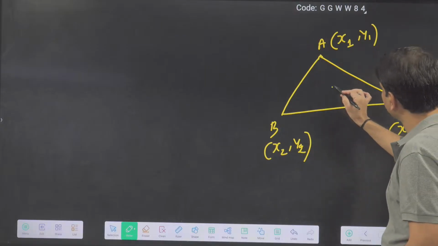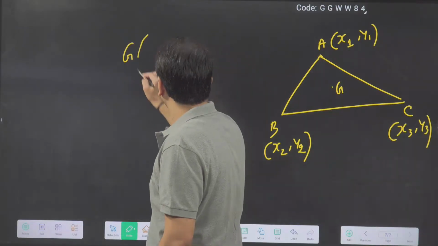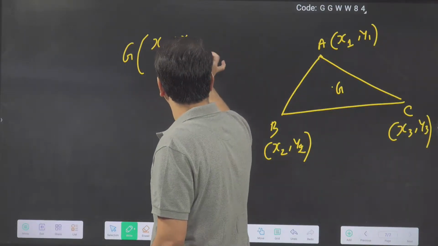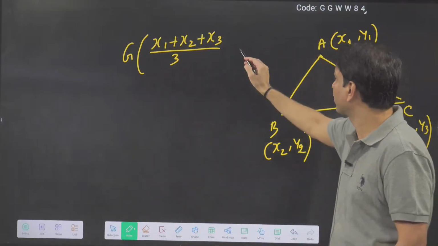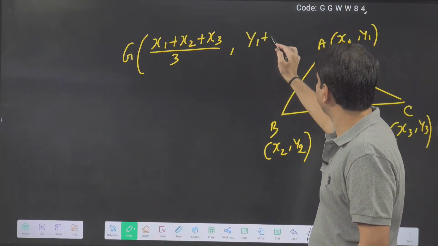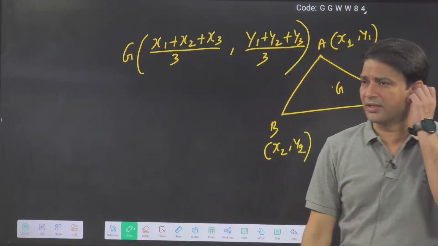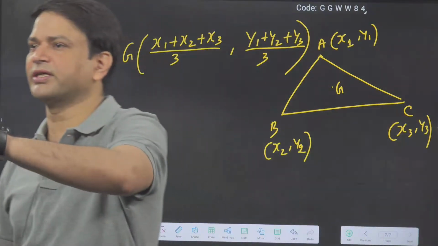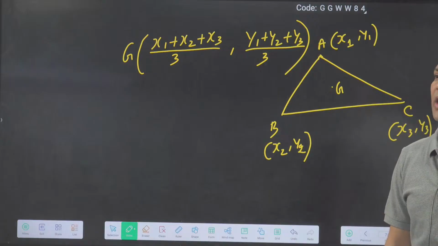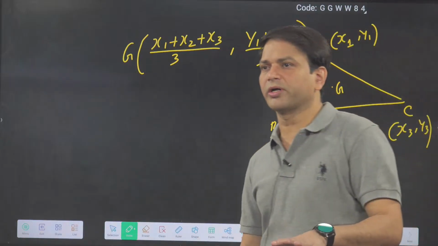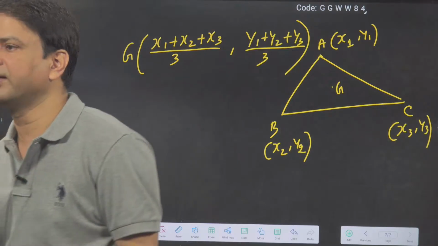If I need the centroid coordinate, what is the coordinate of the centroid? So the coordinate of the centroid G is (x1 plus x2 plus x3) by 3. Basically, it is the arithmetic mean of all the x coordinates. Similarly, the y coordinate is (y1 plus y2 plus y3) by 3. Very rarely it is required, but suppose in some problem you don't know the sides, you know the vertex coordinates of the triangle, and the centroid coordinate is required, then we can say it is (x1 plus x2 plus x3) by 3 comma (y1 plus y2 plus y3) by 3. Okay.